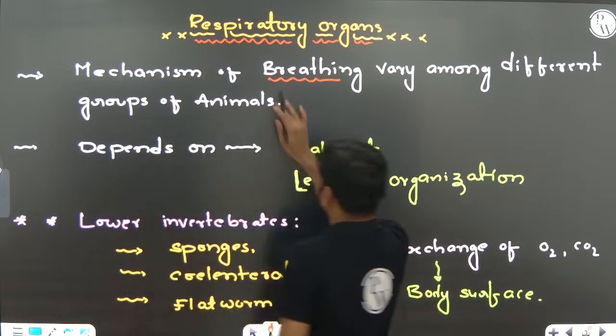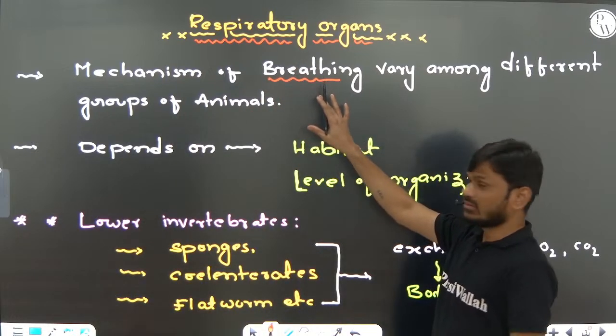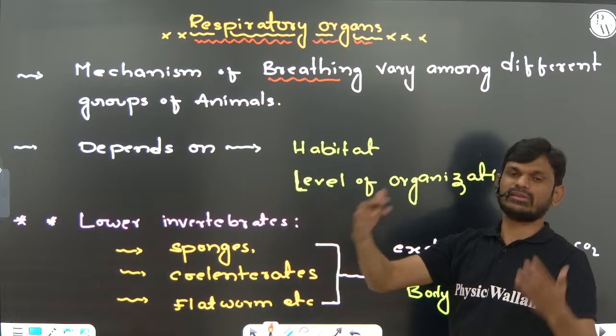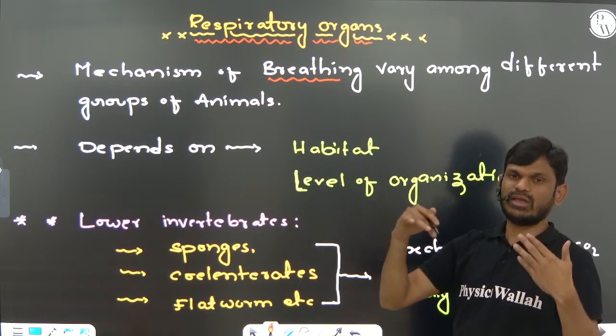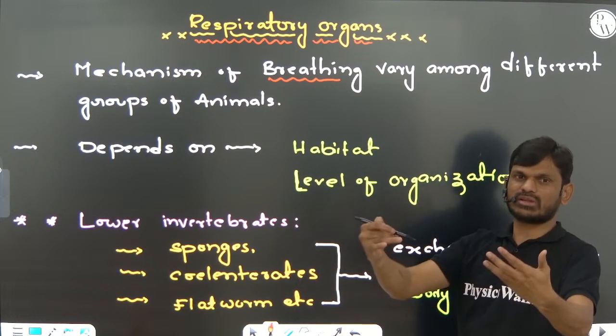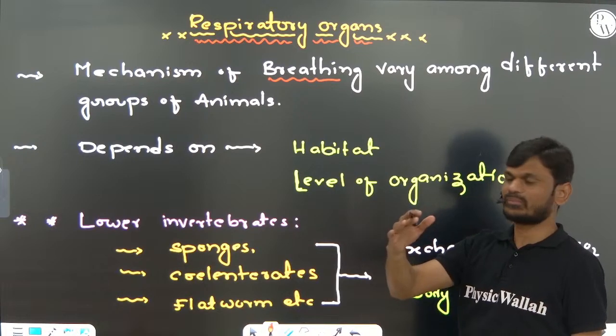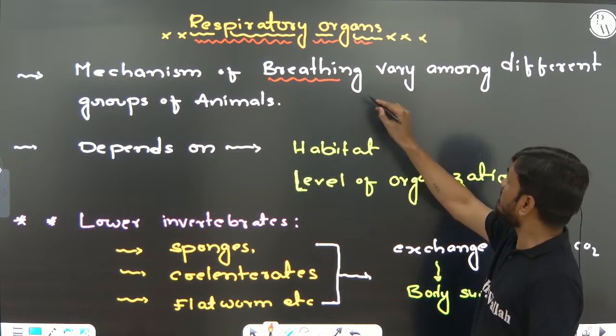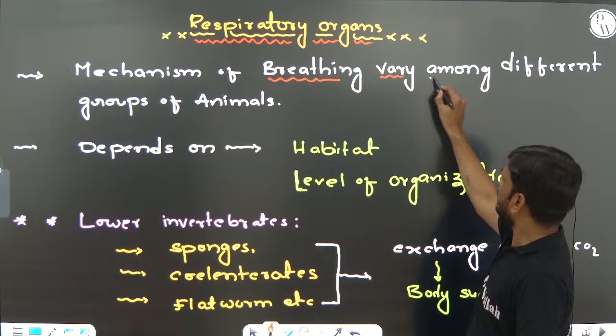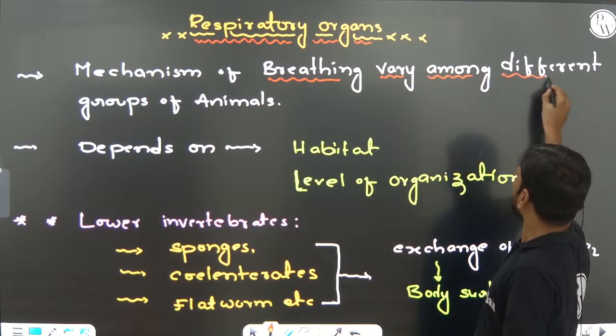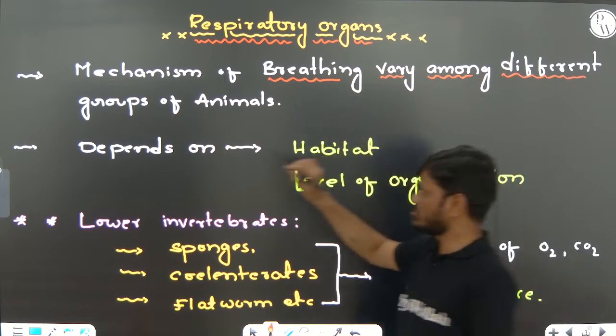Now the mechanism of breathing. What is the mechanism? How air enters, and how carbon dioxide air from the alveoli comes out. That is the mechanism of breathing. That breathing mechanism varies among different groups of animals.